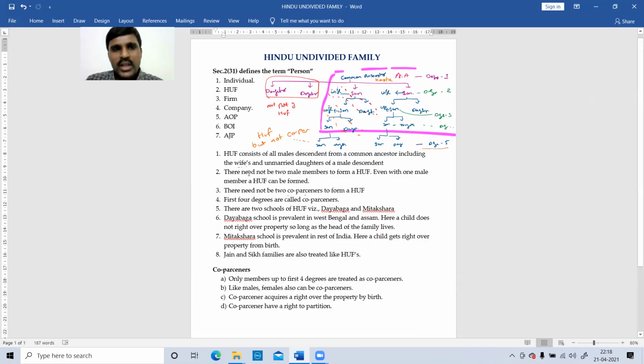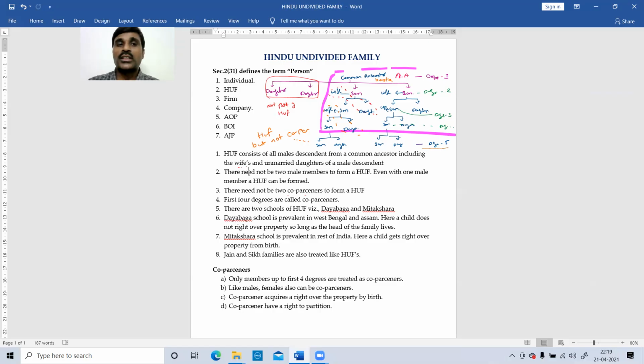I have covered every point of the ICAI study material. The study material appears very lengthy or complicated, and they might not have segregated it. They have given the content, but from the finest points here you can easily understand the concept. So understand the importance of coparceners: they have a right to partition and they acquire a right by birth.